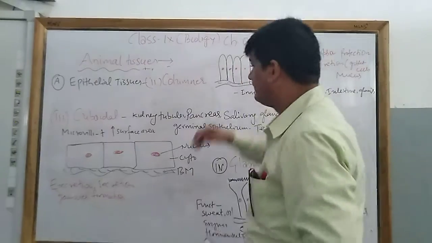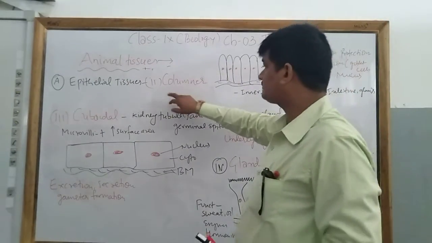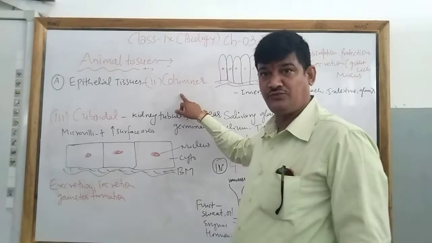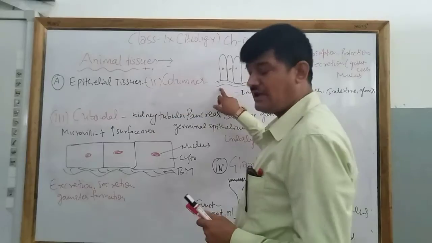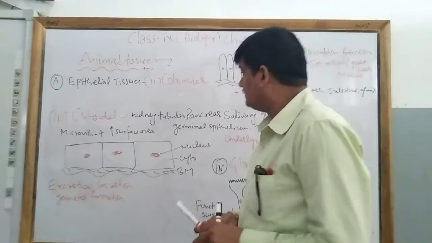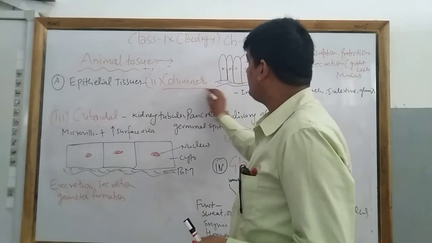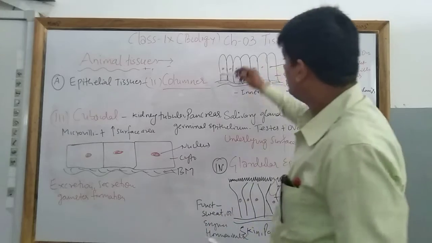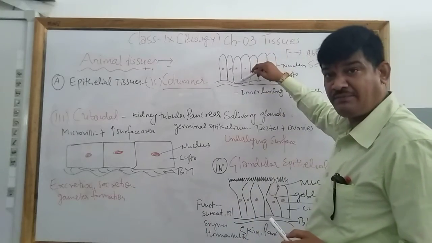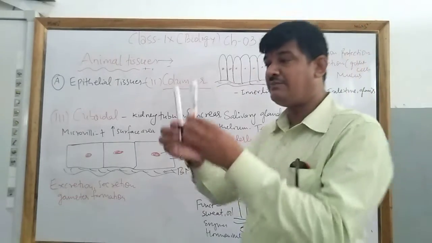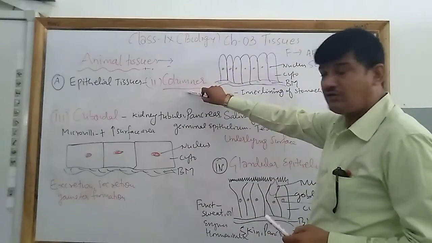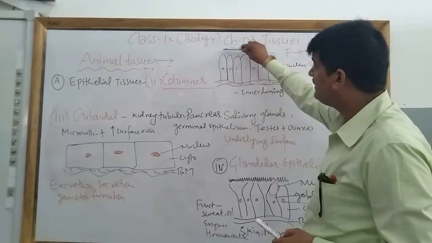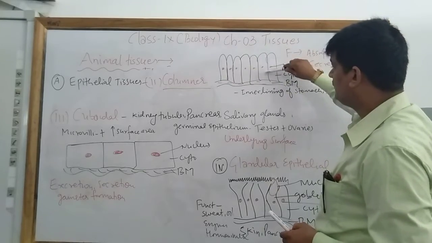So now the second one is columnar epithelial tissue. We have covered the squamous epithelial tissue. Now the columnar epithelial tissue. It is named columnar because it looks like a pillar or column shape. It is like a vertical column. So this columnar epithelial tissue looks like a pillar shape.